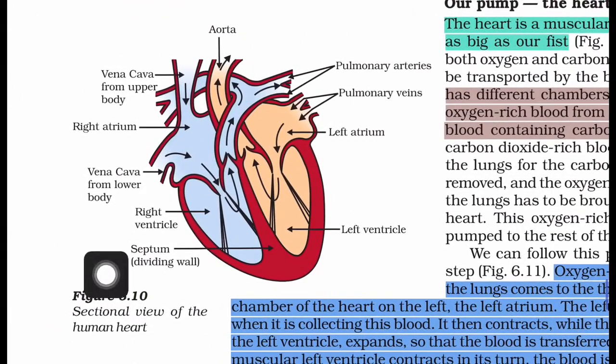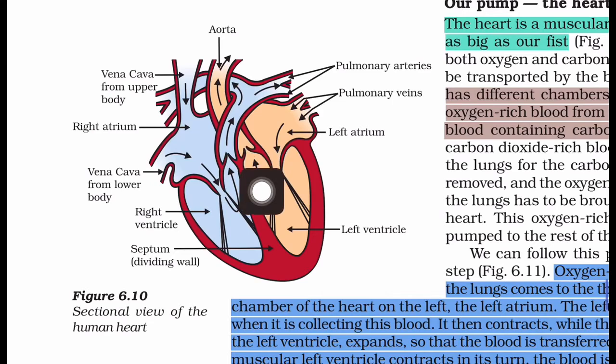From the left ventricle, the pure blood goes to the different body parts through the aorta. This is the function of the aorta, to send pure blood to all body parts.